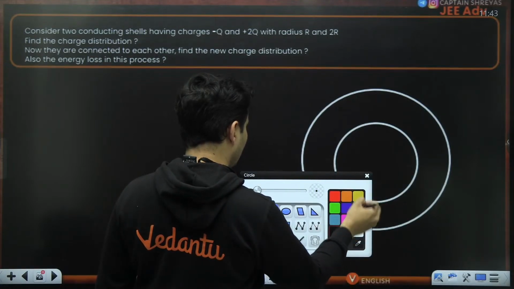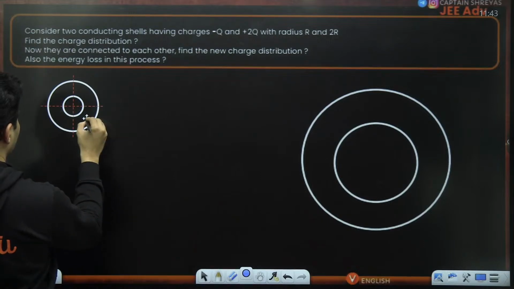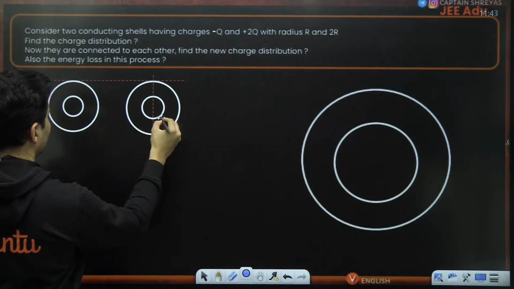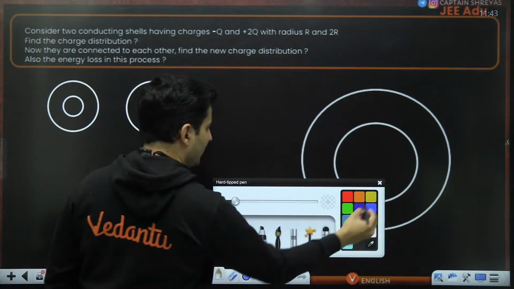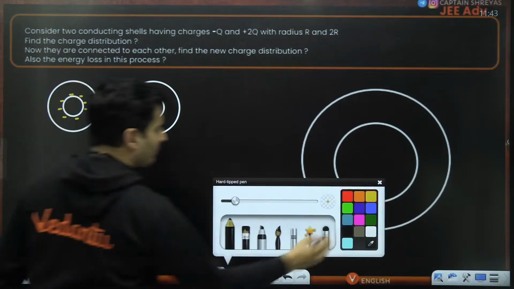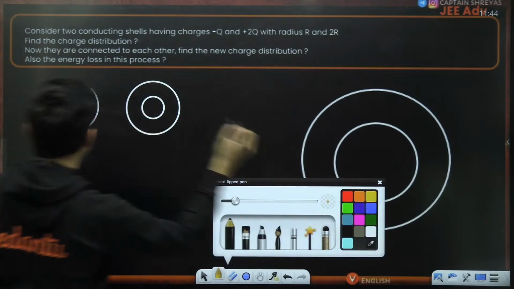Okay, forget these diagrams. Just imagine this shell and this shell versus this shell and this shell. Earlier, nothing was there inside. This was negatively charged, negative Q. Then this was obviously positively charged, an equal amount.